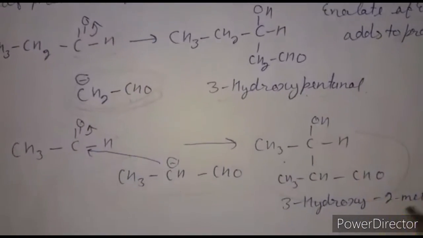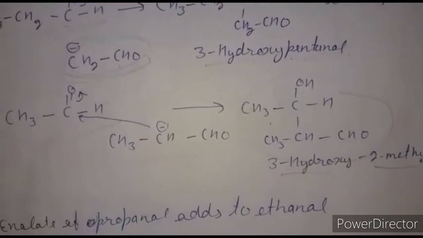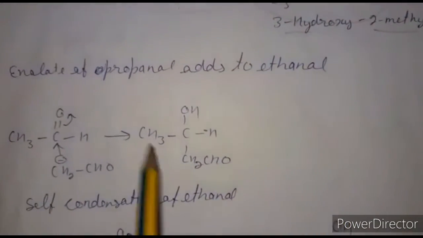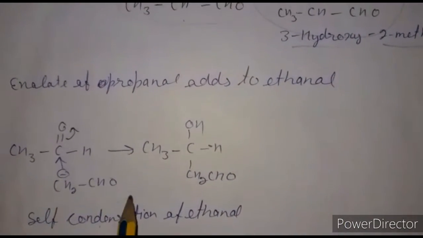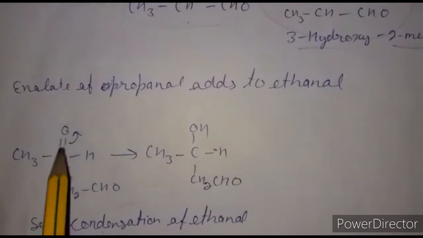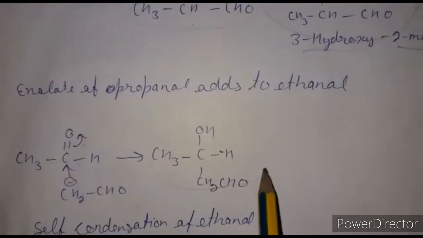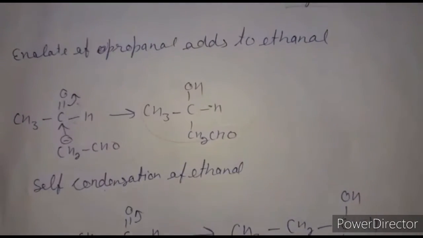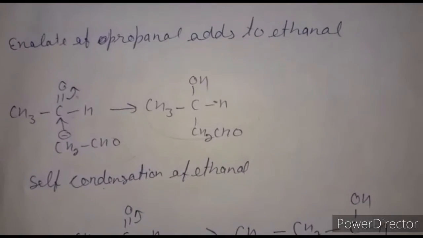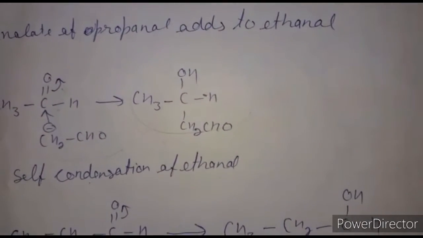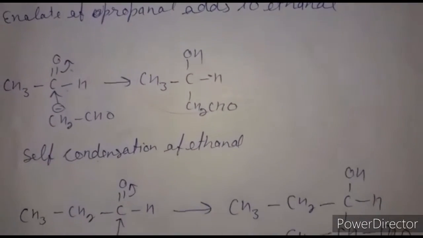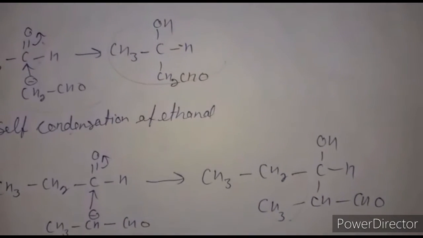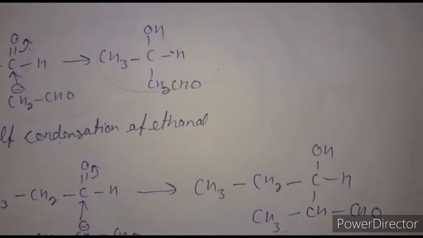So a second product is formed, 3-hydroxy-2-methylbutanal. It can also undergo self condensation, where the enolate attacks the ethanal carbonyl compound to form this product, 3-hydroxybutanal. Similarly, the enolate of propanal attacks a propanal molecule, undergoing self condensation of propanal. So the compounds must be selected carefully, because otherwise it will give a mixture of products.